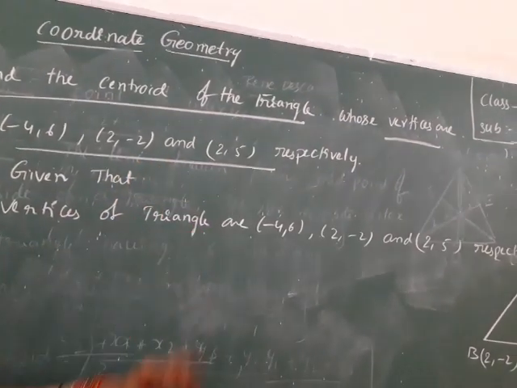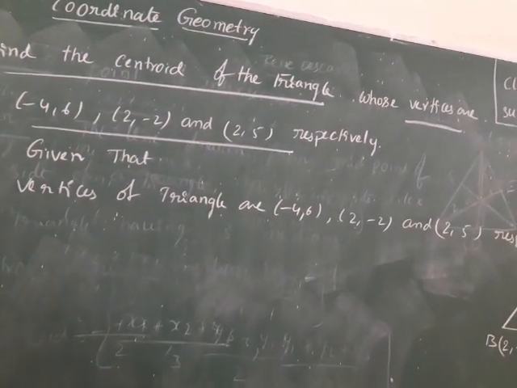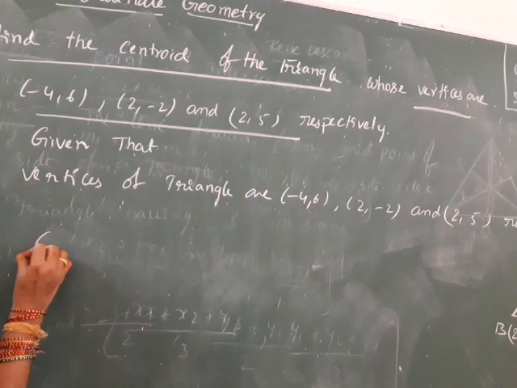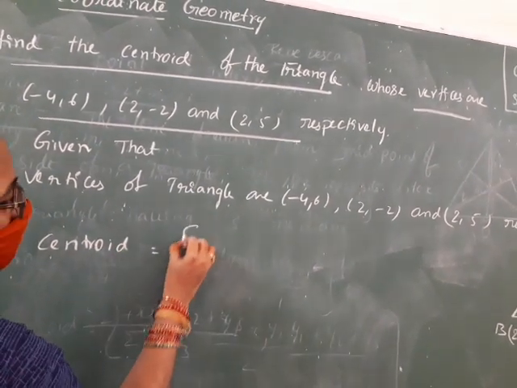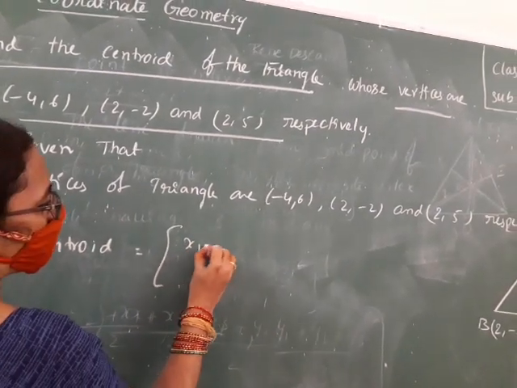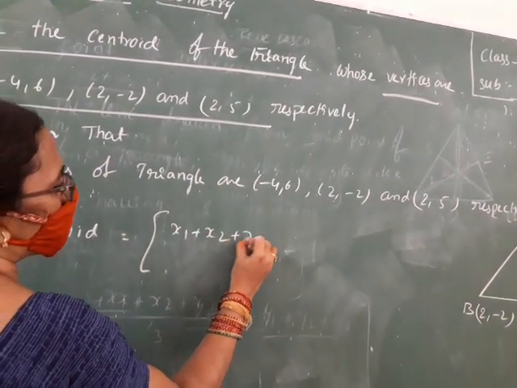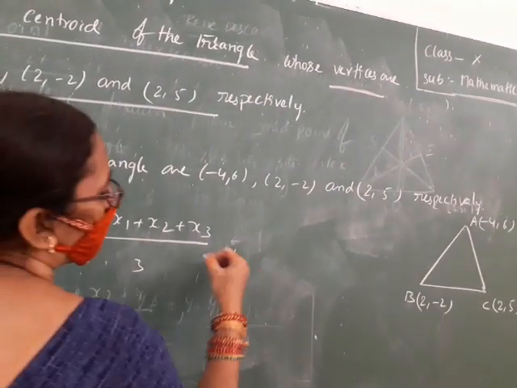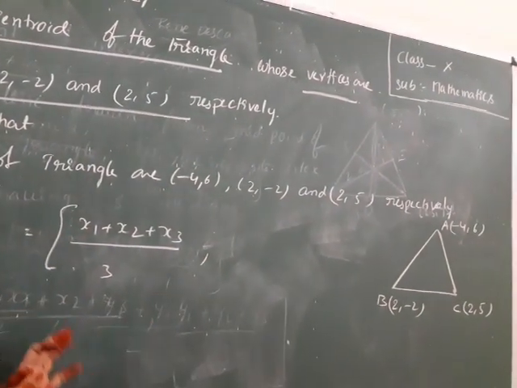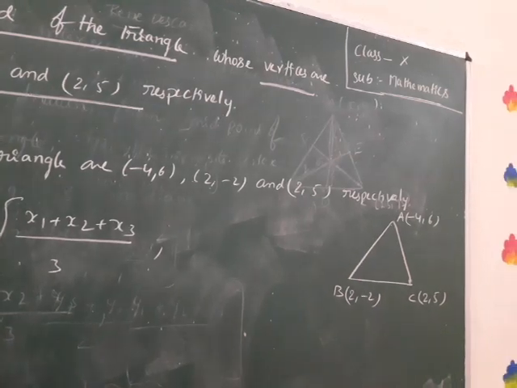Okay. Now, what is the formula of centroid? Write down. Centroid is x1 plus x2 plus x3 by 3. If you write it in the book, you read it in your mind also.